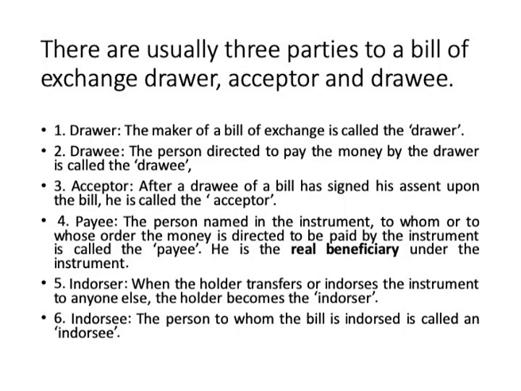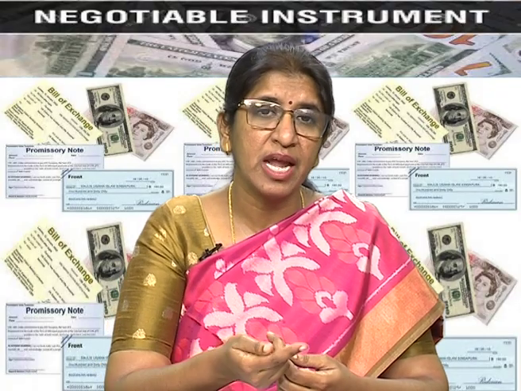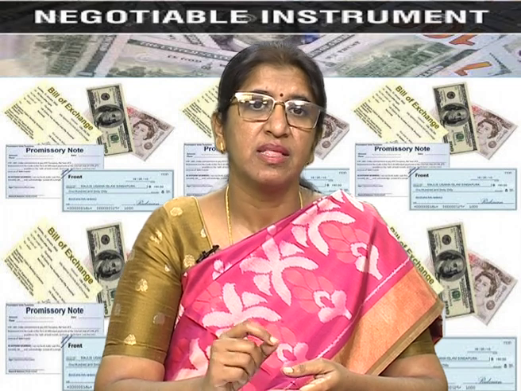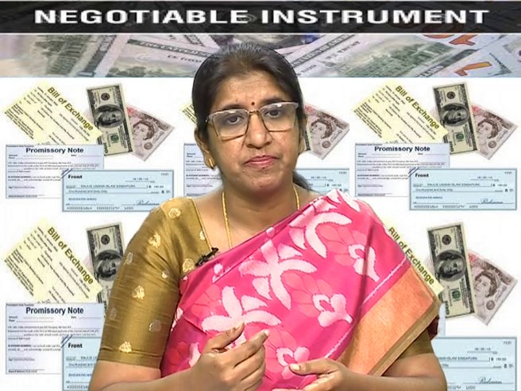The third important party to a bill of exchange is an acceptor. After the drawee of a bill has signed his assent upon the bill, he can be called the acceptor. So, in a bill of exchange, I have directed A to pay the money. I am the drawer, A is the drawee. Once A accepts, once A signs on it, then he becomes the acceptor.